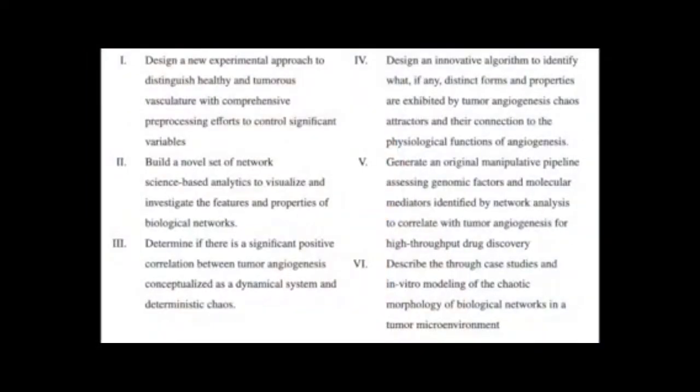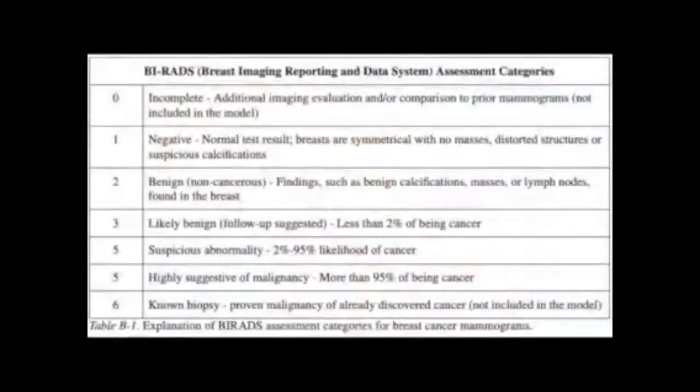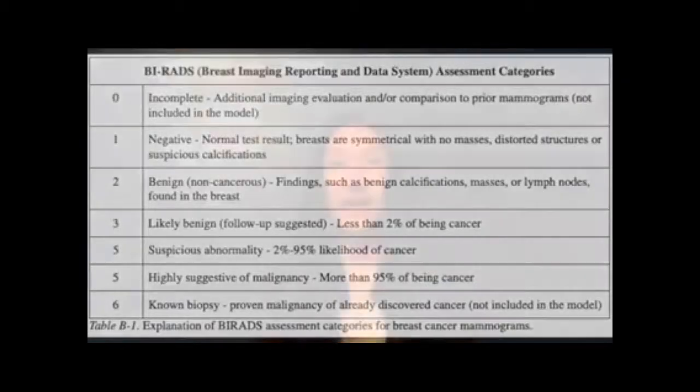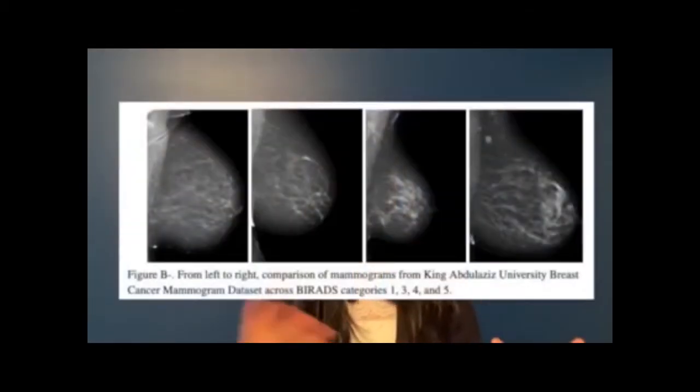First, I established the objectives that the model should achieve, and chose to test my hypothesis on breast cancers due to A, the accessibility of quality mammogram imaging, and B, the BIRADS, which stands for Breast Imaging Reporting and Data System scheme, detailing the likelihood of an image having cancer from a scale of 0 to 6 for accurate labeling purposes.